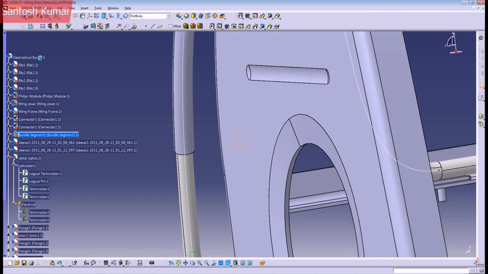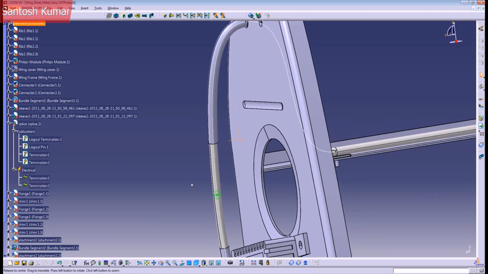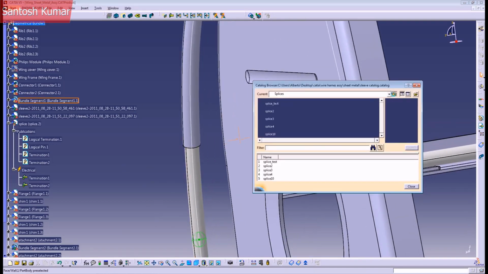After that, just double click on your assemble to insert the splice on this tree and not inside one of the bundles. So open your catalog here, go to your splice family, double click, select the splice you want to add, and just keep pressing the left button of your mouse and drag the splice to the bundle you want to add.